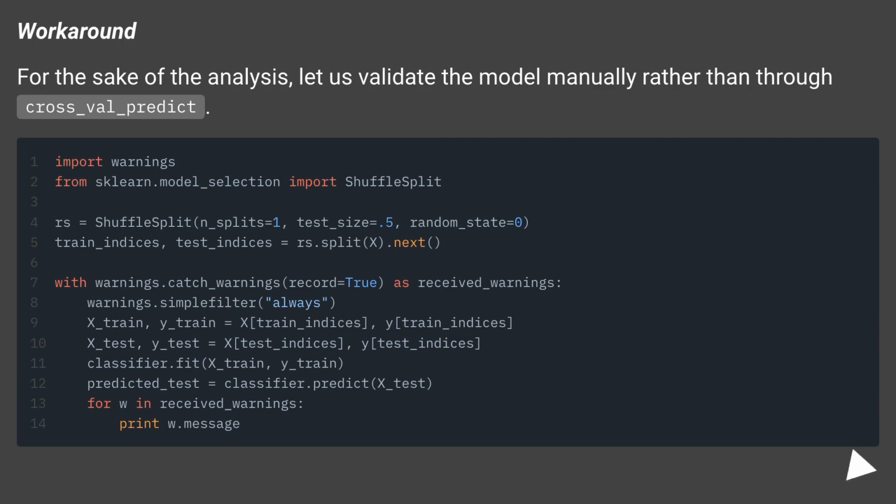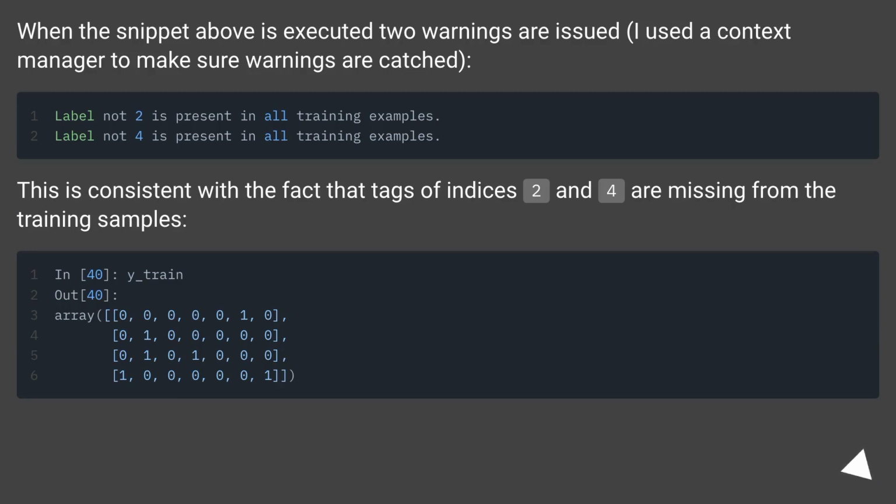Workaround. For the sake of the analysis, let us validate the model manually rather than through cross_val_predict. When the snippet above is executed, 2 warnings are issued.